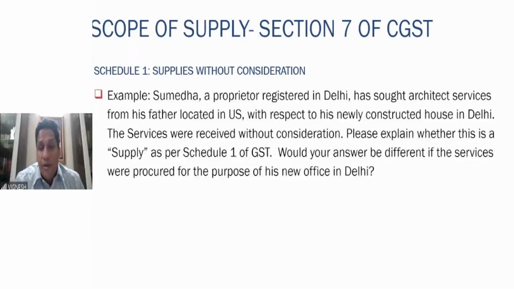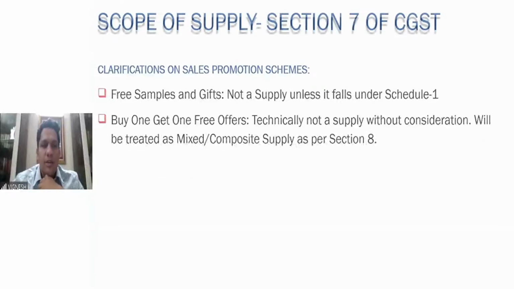Would your answer be different if the services were procured for the purpose of his new office in Delhi? Very much, it will then be covered under Schedule 1, because in this particular situation, the import of service is happening without consideration, in the course or furtherance of the business. So the answer will definitely be different in case it is procured for the new office, because then it becomes in course or furtherance of business and is covered under Schedule 1.